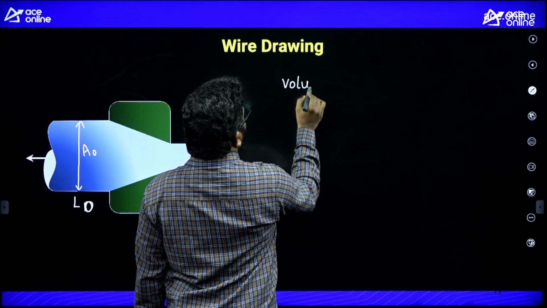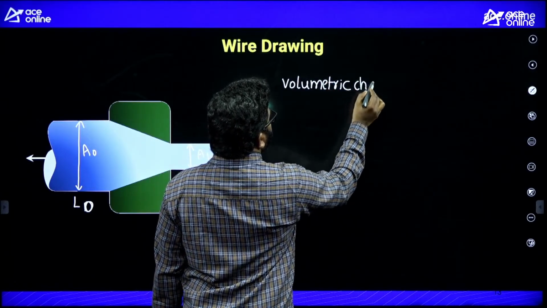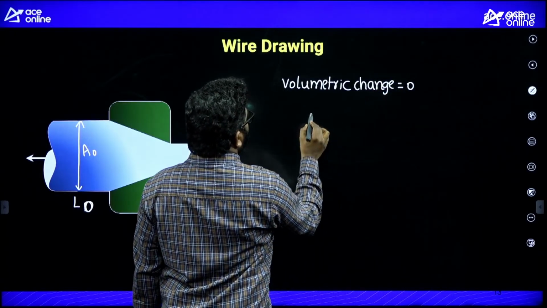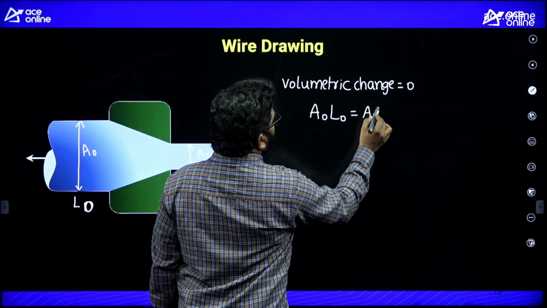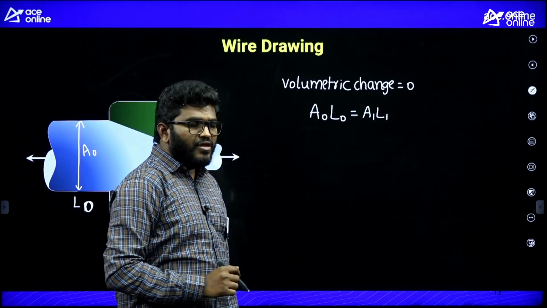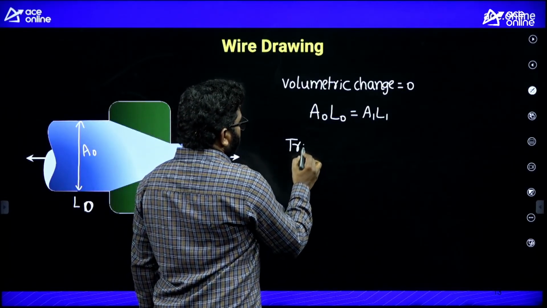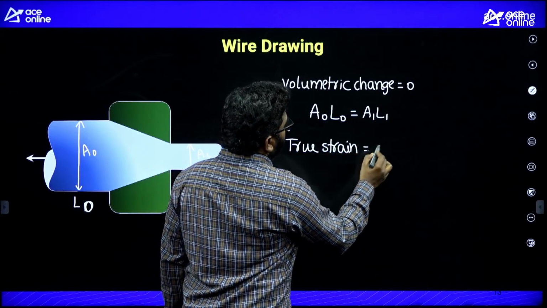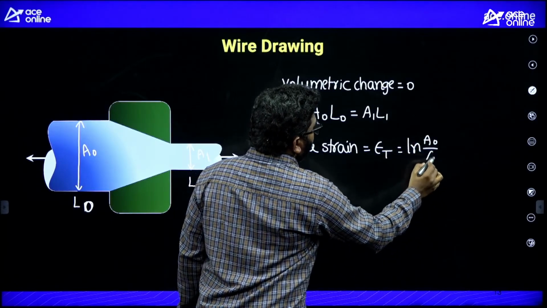So volumetric change is 0, so we can write it as A0 L0 is equal to A1 L1. And also true strain we can write as ln A0 by A1.